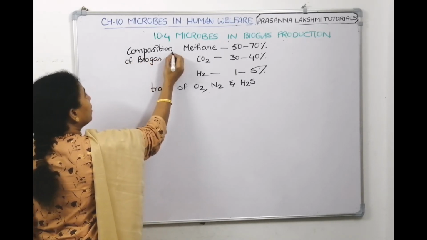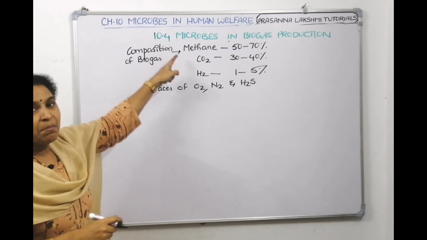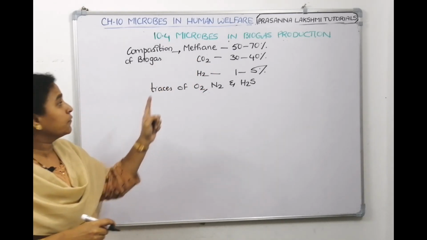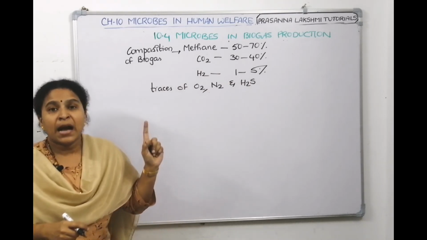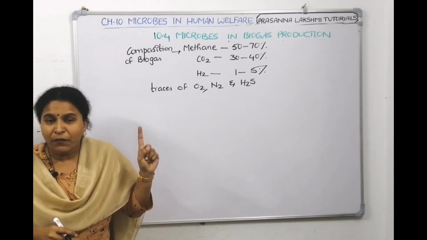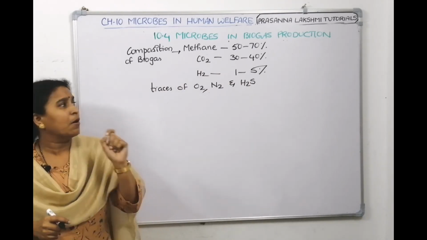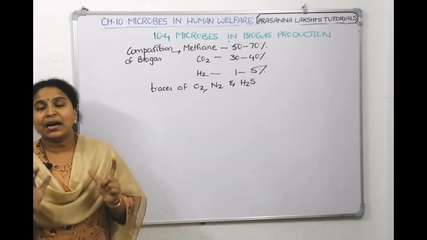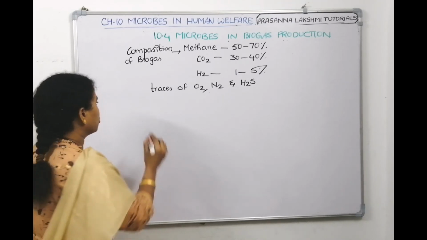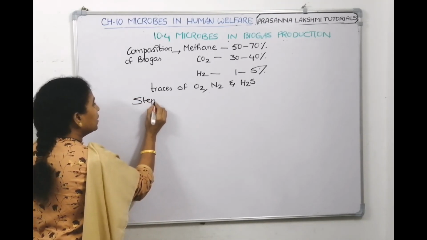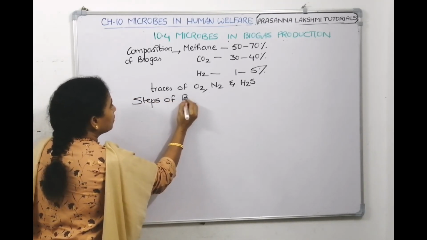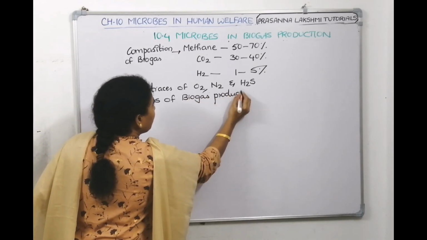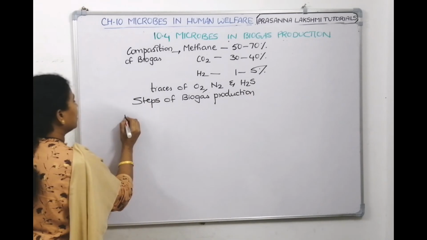Come on, what is the composition of biogas? Methane accounts for 50 to 70%. Carbon dioxide accounts for 30 to 40%. Hydrogen accounts for 1 to 5% with trace amounts of O2, N2 and H2S. What are the steps of biogas production? Right? Mainly 3 steps are involved.